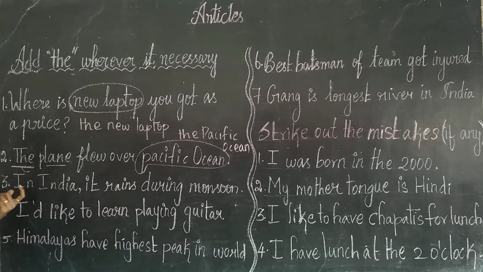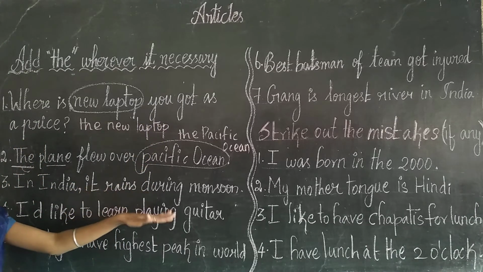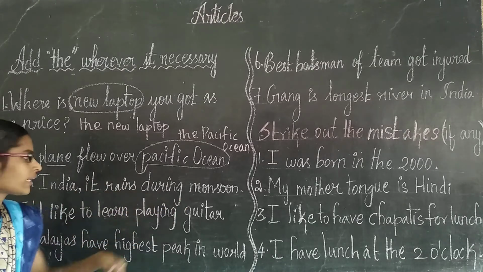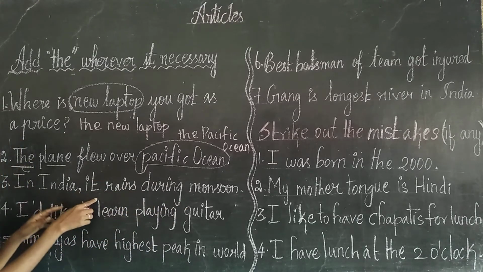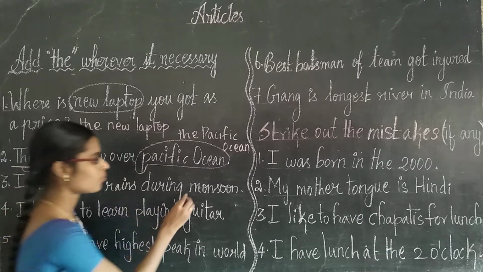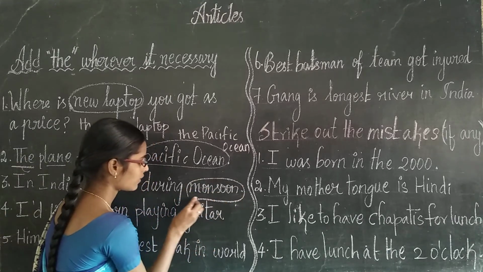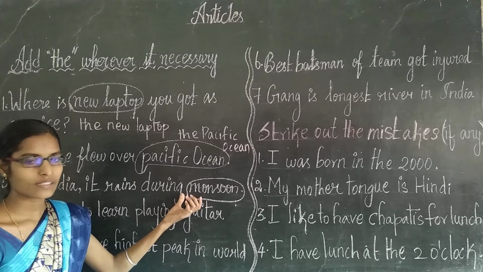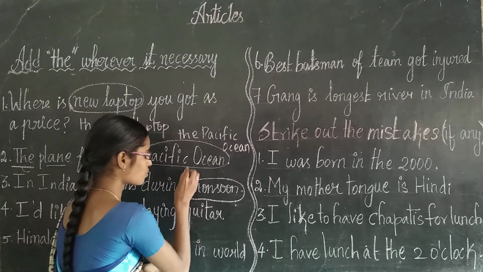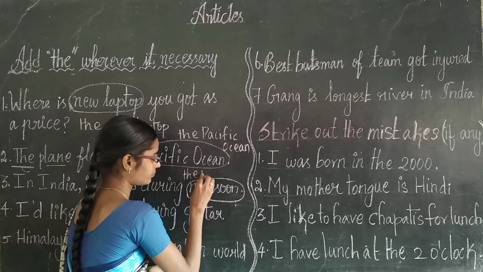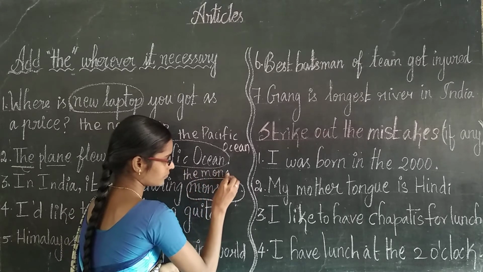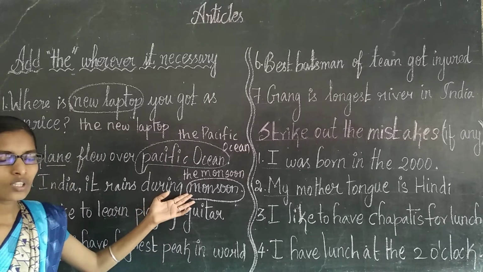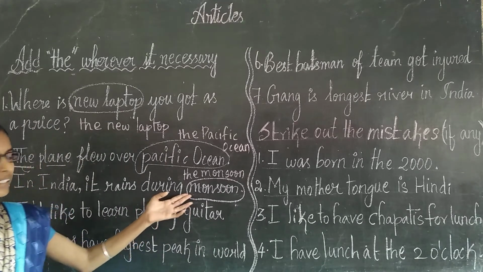And third one, in India it rains during monsoon. Here, in India it rains during monsoon. Monsoon is a particular weather, right? So, the monsoon. Which means this also comes under universal truth.